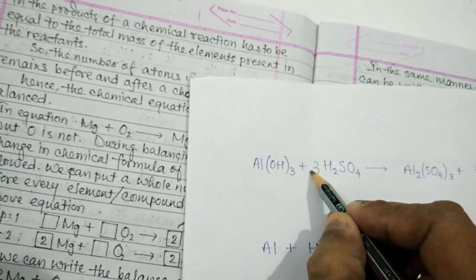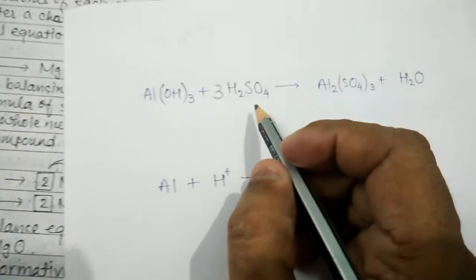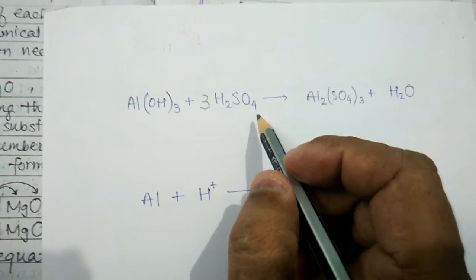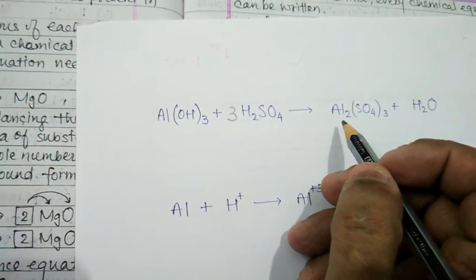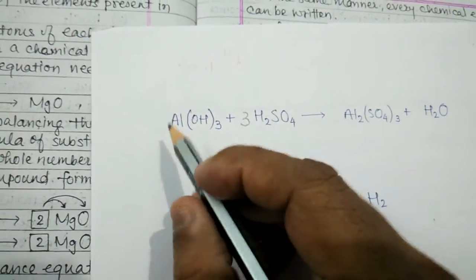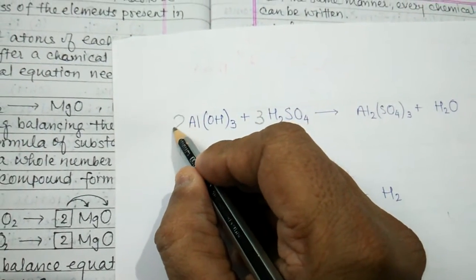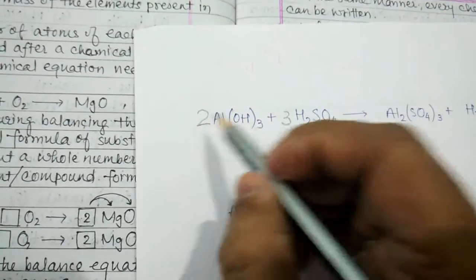So on the left hand side we write 3, because here SO4 is 3. Now aluminium is 2, so in front of aluminium hydroxide we write 2.